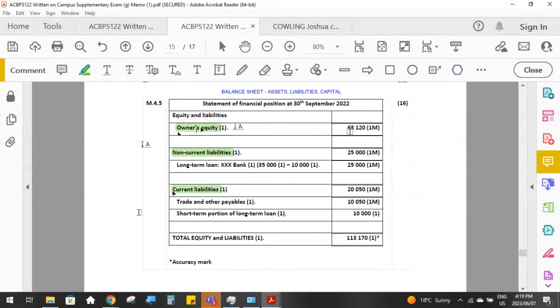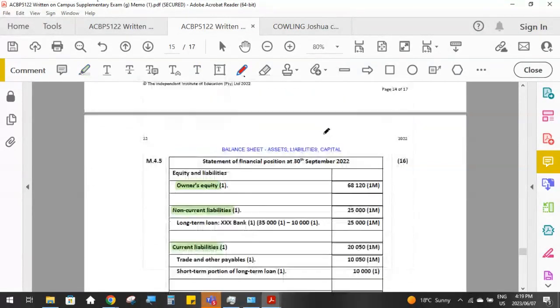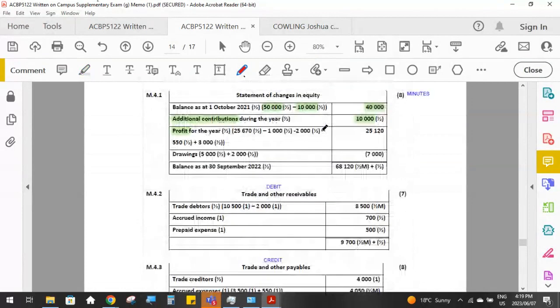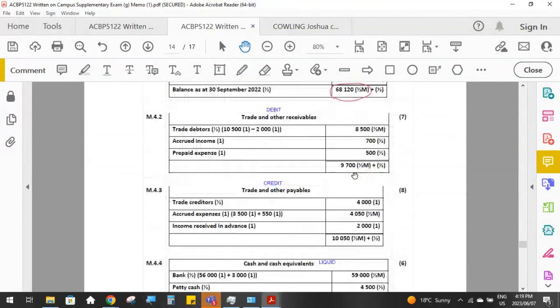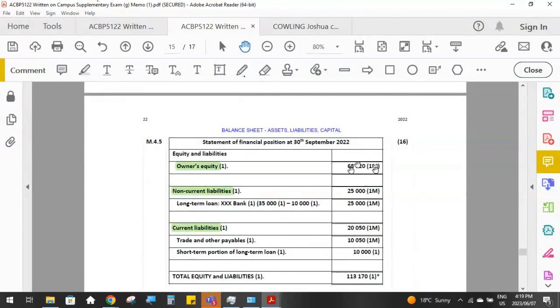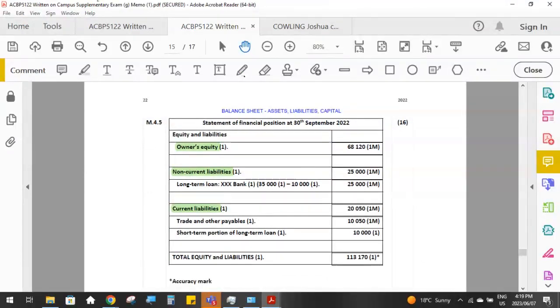So our owner's equity, this 68,120, must come from your statement of changes in equity that you already did in 4.1. Because this statement of changes in equity is where you worked out what the closing balance of equity is that would appear in your statement of financial position. So in order to get this mark, this figure here has to agree to your question 4.1.